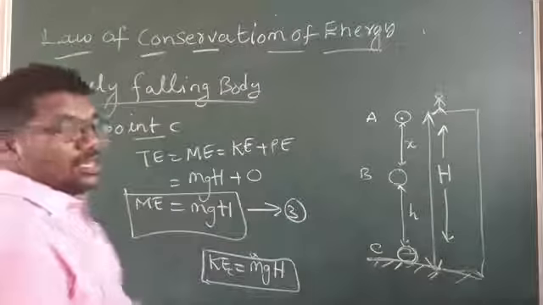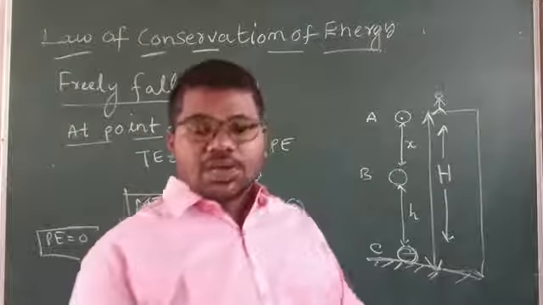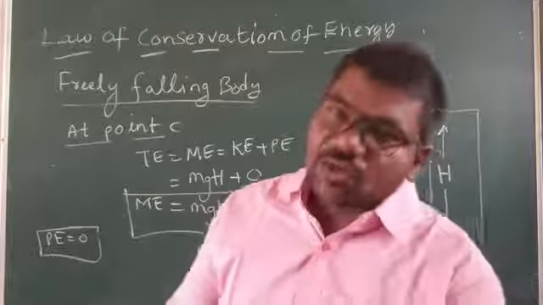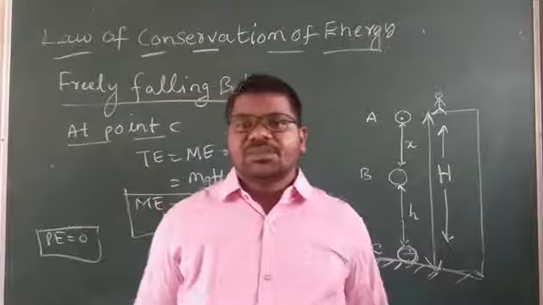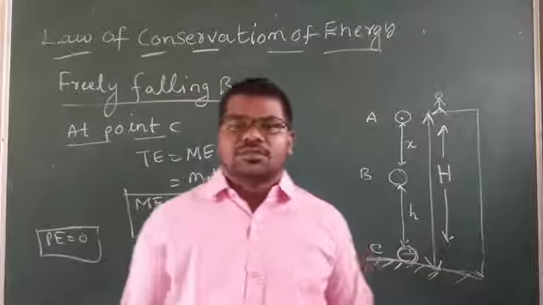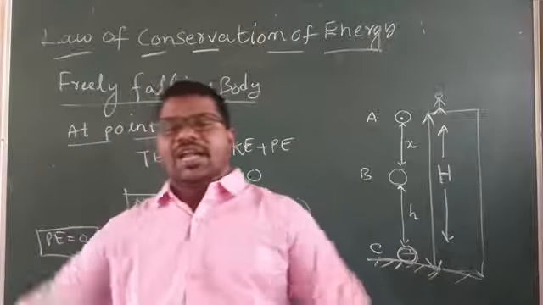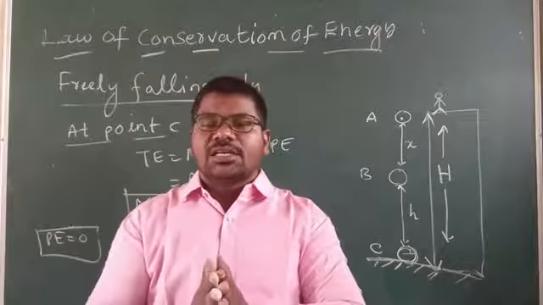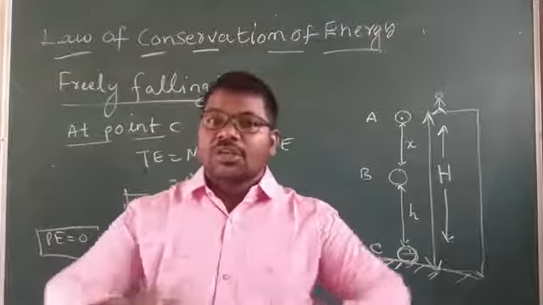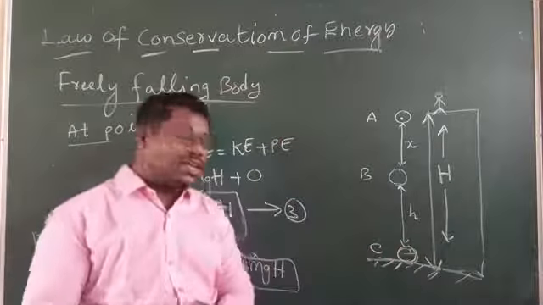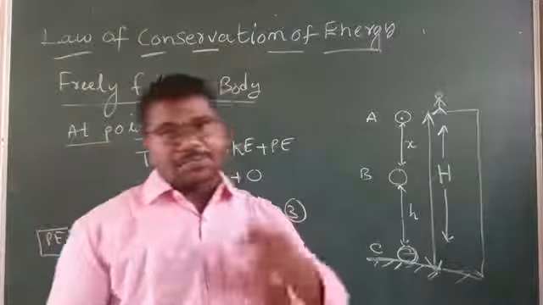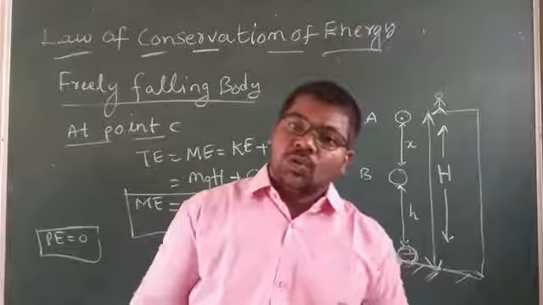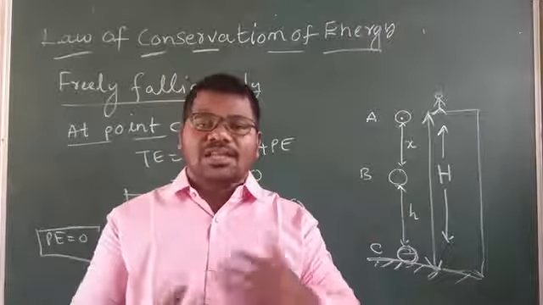See my dear children, the total energy at point A, at point B is in the form of potential energy. At every point we get the total energy in the form of mgH, at point A, at point B, at point C. We get the total mechanical energy.